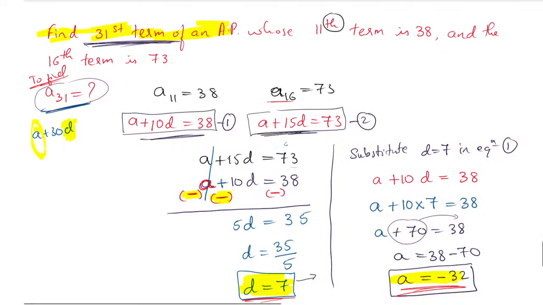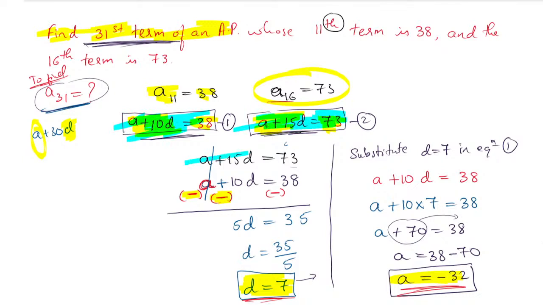First, whichever term is given, you write it down in terms of A and D. Similarly, they will give one more equation; two equations they have to give. These two equations we have got, and we do the elimination method. It is called the elimination method because you are eliminating the A value after subtracting. The remaining is 15 minus 10, which is 5. Afterwards you find the D value.